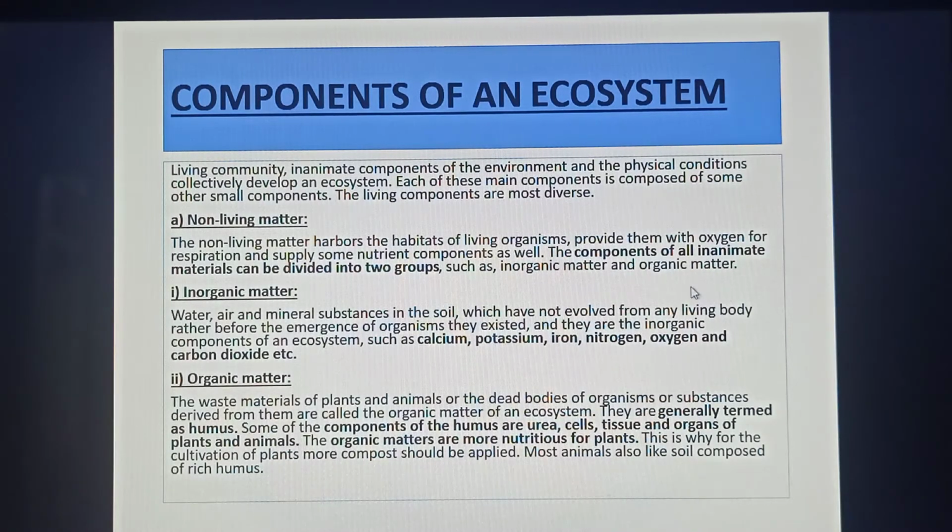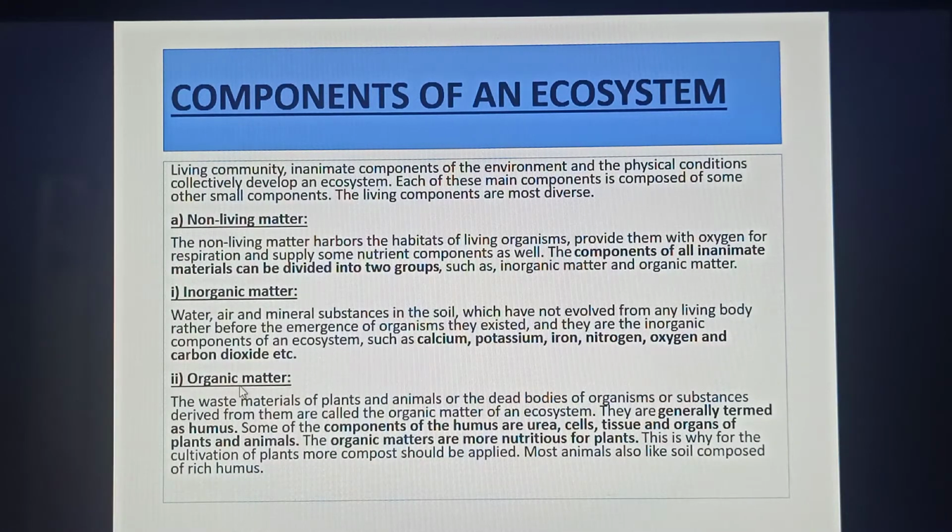What is the inorganic matter? Water, air, and mineral substances in the soil which have not evolved from any living body, rather they existed before the emergence of organisms, and they are the inorganic components of an ecosystem such as calcium, potassium, iron, nitrogen, oxygen, and carbon dioxide, etc.